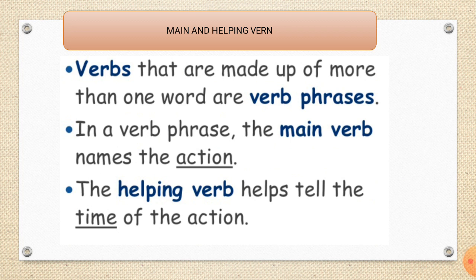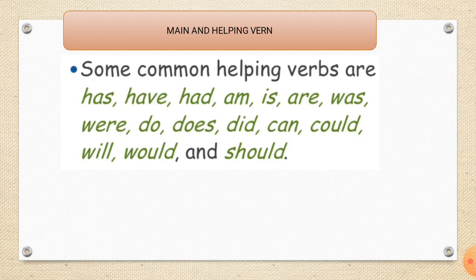Verbs that are made up of more than one word are verb phrases. In a verb phrase, the main verb names the action. The helping verb helps tell the time of an action.